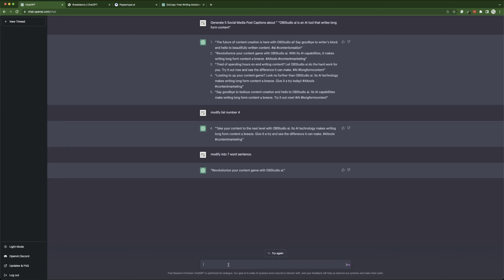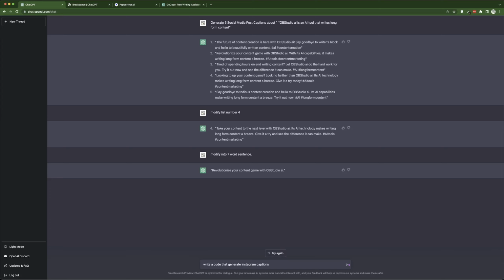So let's say write a code that generates Instagram captions.